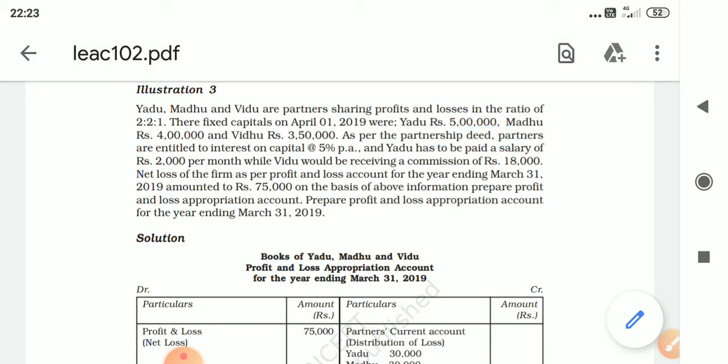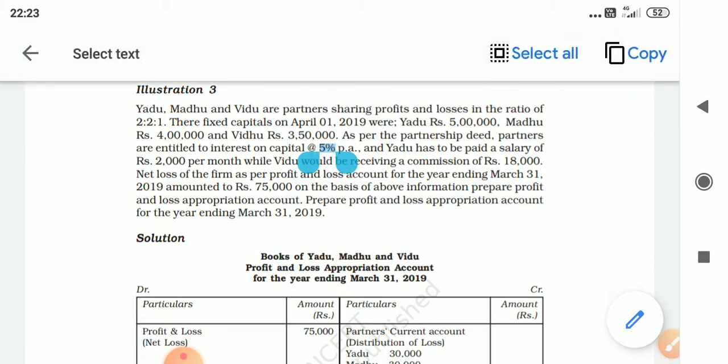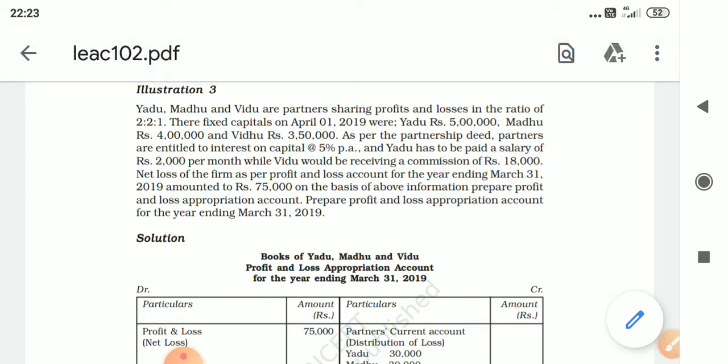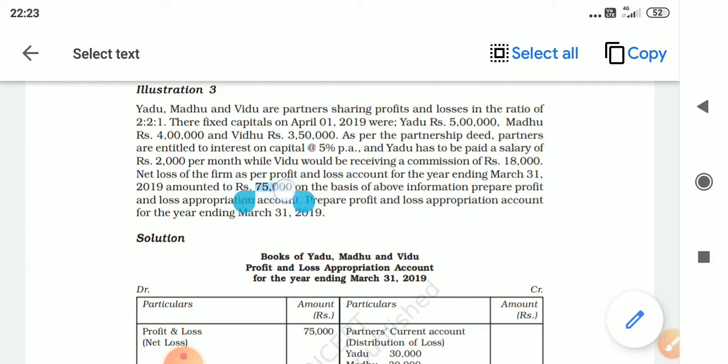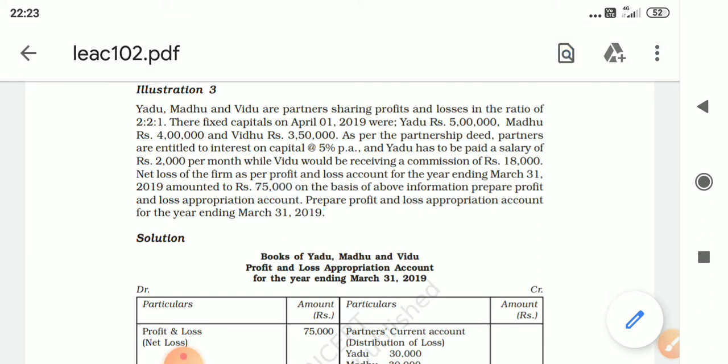Okay? As per the partnership deed, partners are entitled to interest on capital 5%. Yadu is to be paid a salary of 2,000 per month. Per month means 2,000 into 12, 24,000. Vidu will receive a commission of 18,000. Net loss of the firm was 75,000. On the basis of above information, prepare P&L appropriation account.